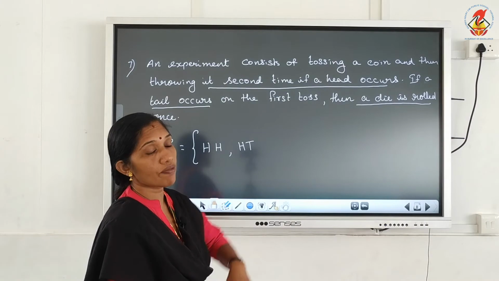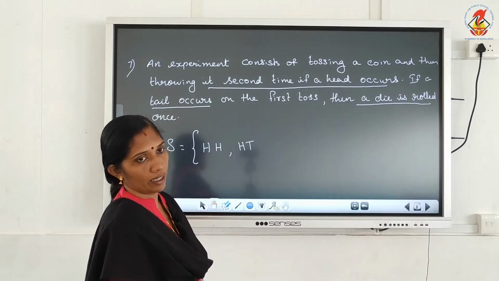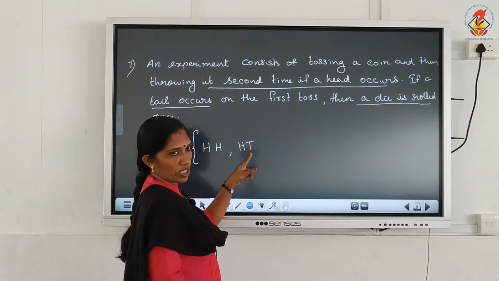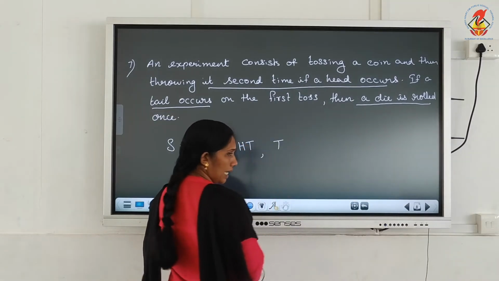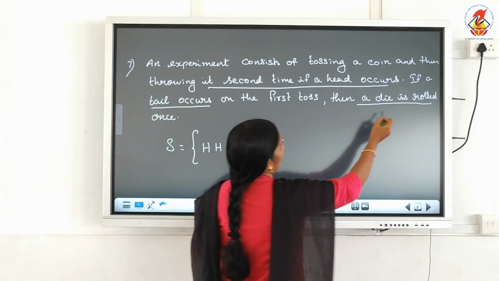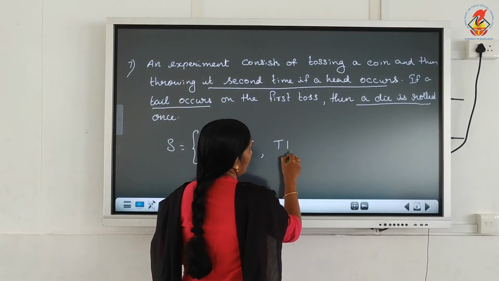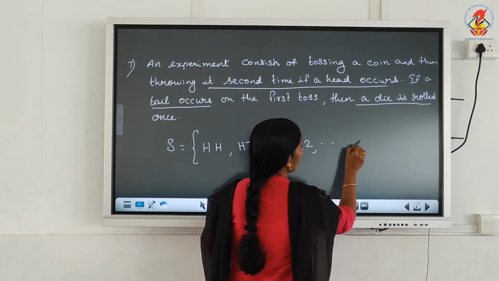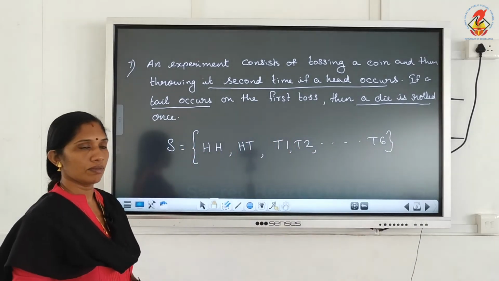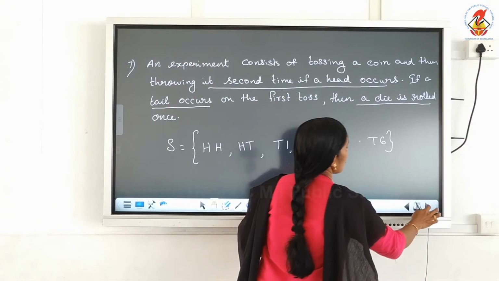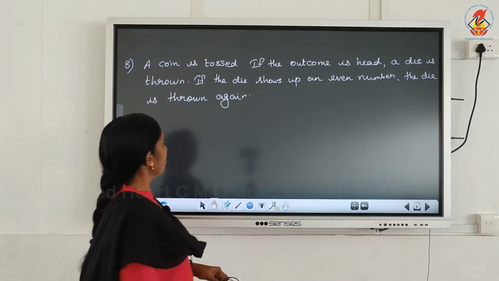When head occurs, we toss the coin again. So HH, HT. And if in the first case we get tail, what we do? A die is rolled. So T1, T2, T3 up to T6. This is sample space. 6 plus 2, 8 outcomes.